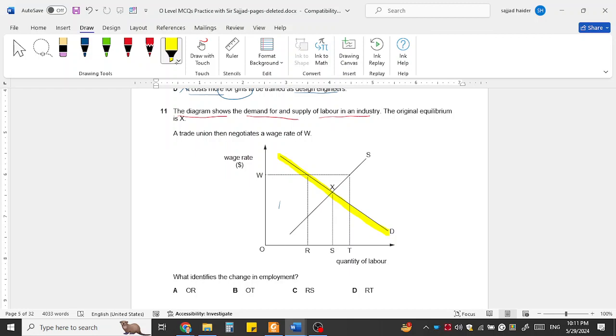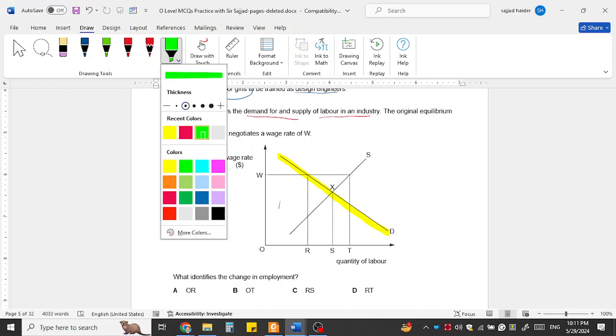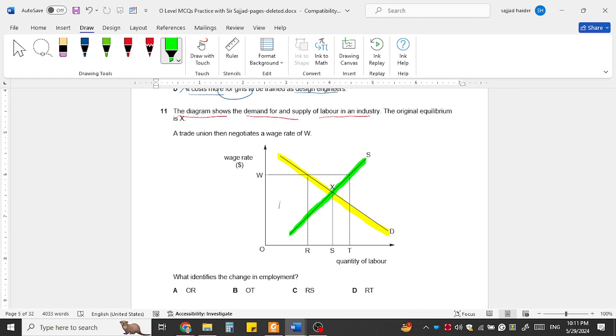And this is the supply curve. Who supplies the labor? The labor force, the individuals living in that country, supply the labor. So where the demand and supply are equal, with wage on the vertical axis, not prices, this is the labor market. The quantity of labor is on the horizontal axis. So the wage should be where demand is equal to supply, like 60 per hour. This is the original equilibrium wage.